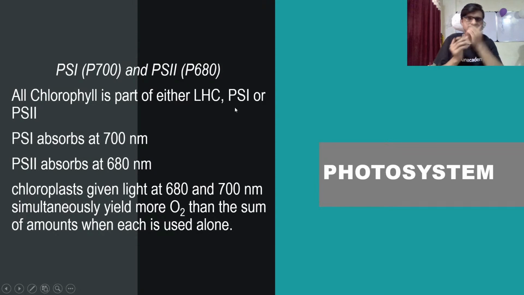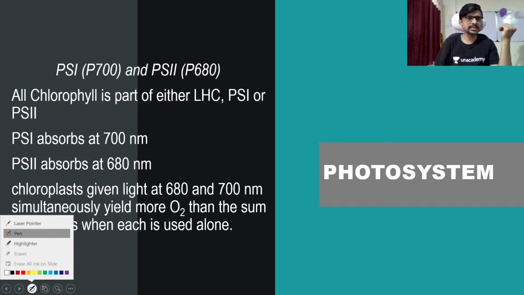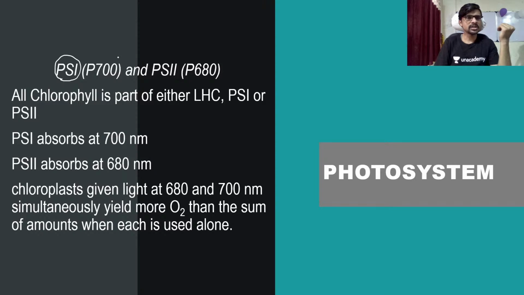Okay, so for the photosystems, there are two types of systems involved in the absorption of light, guys. The PS1, photosystem 1, absorbs 700 nanometer light. 700 nanometer of light means what?